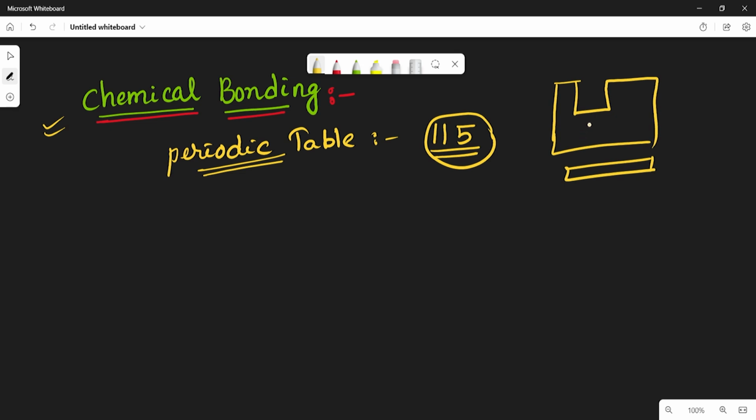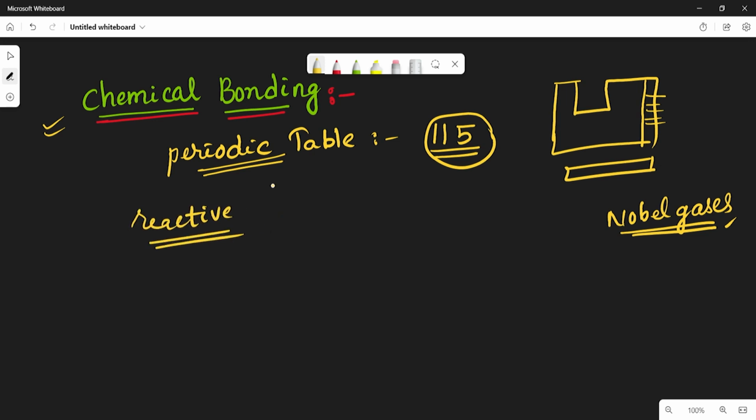See, in the periodic table, we discussed that in the last group, the 18th group, there are elements called noble gases. Generally, these noble gases are inactive, inert, which means they are not involved in chemical bond formation. Why? Why are some elements less reactive and some elements more reactive? Some elements' reactivity is very low and some elements are more reactive.